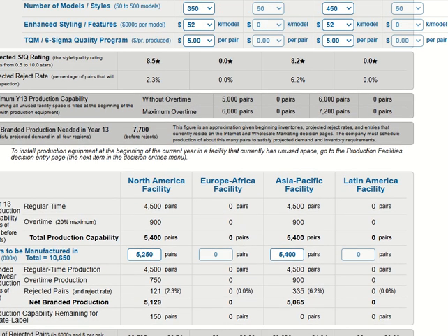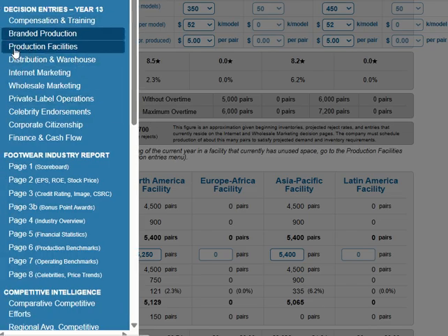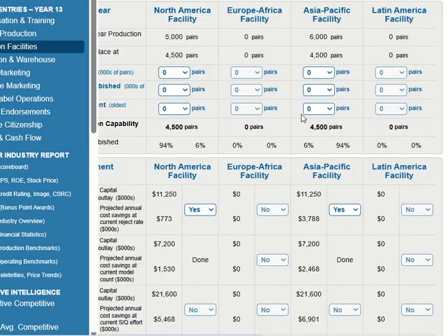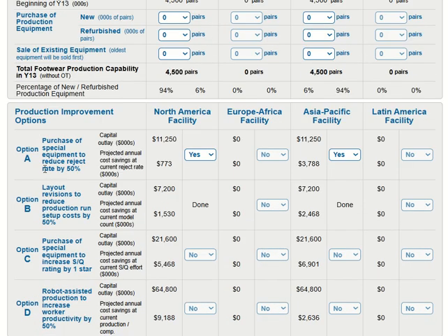And the next one, we need to go to production facilities. For this one, I recommend selecting option B and option 8. In the early year, we select option B and select yes here. The next year, we select option 8 because it will reduce the setup cost and reduce the reject rate. That means we can increase productivity.